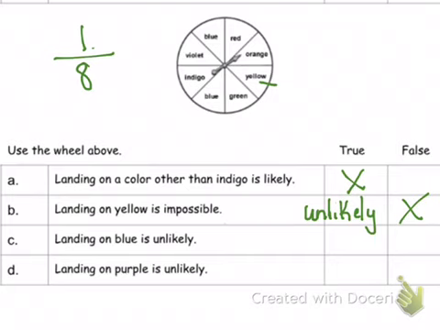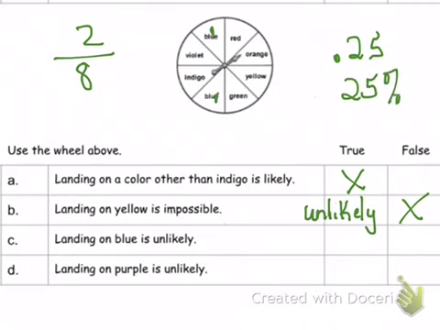Landing on blue is unlikely. How many blues do we have on there? Let's take a look. So we have 1, 2. So that's 2 out of 8, 1 out of 4, which is 0.25 or 25%. That's less than 50%, isn't it? So it's possible, but unlikely. That's true.